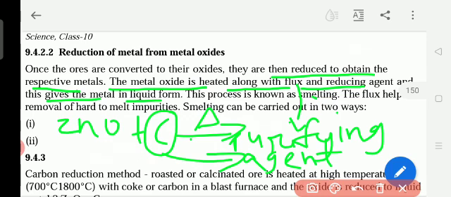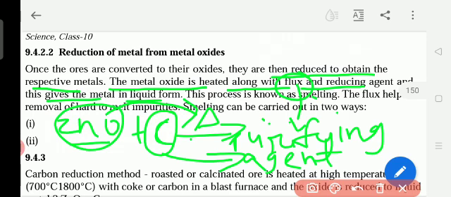Afterwards, this metal is added with another metal again to get the hard form. First, the impure metal we get is in the hard form, in the form of rocks, so from that it is separated. After purifying and removing the metal with the help of heating, we get the liquid form. Pure metal is in the liquid form. So these zinc oxides converted from ores are reduced by heating with the help of the flux, the purifying agent.